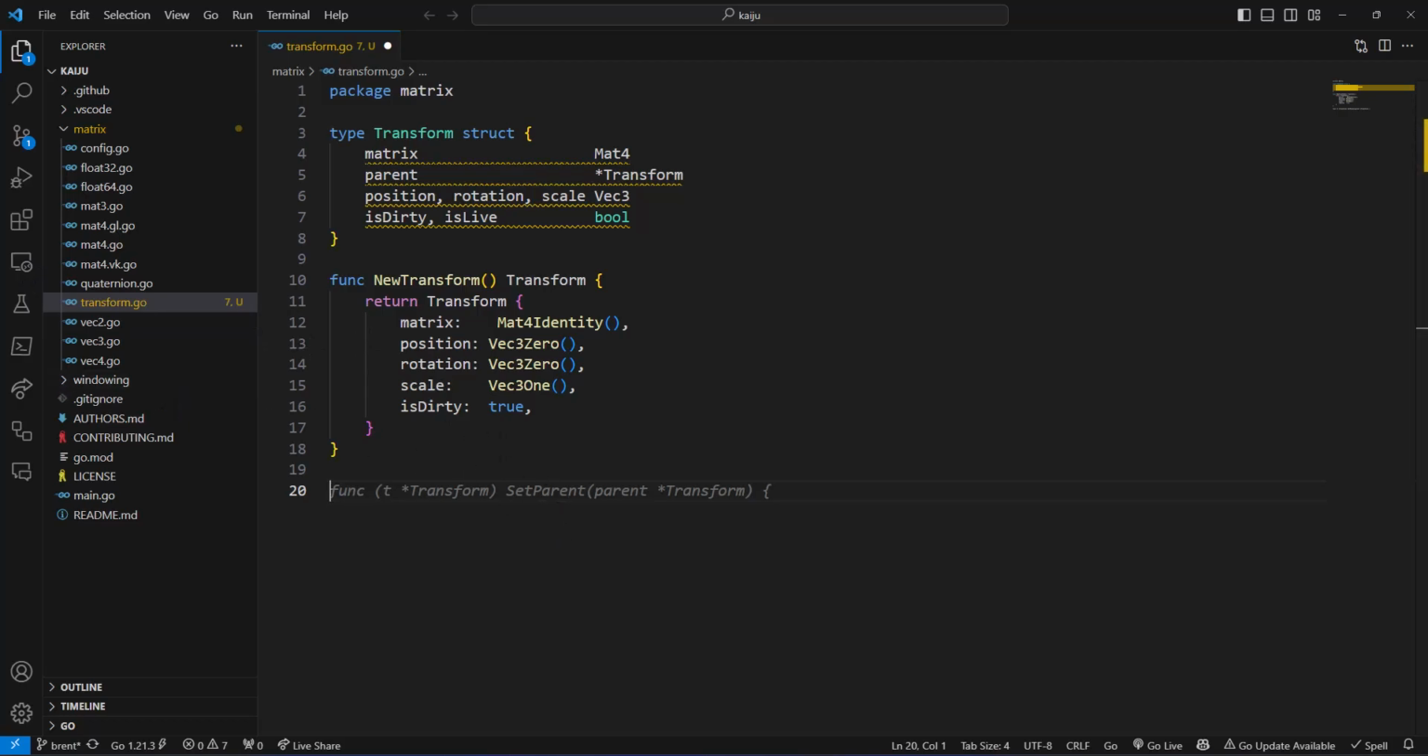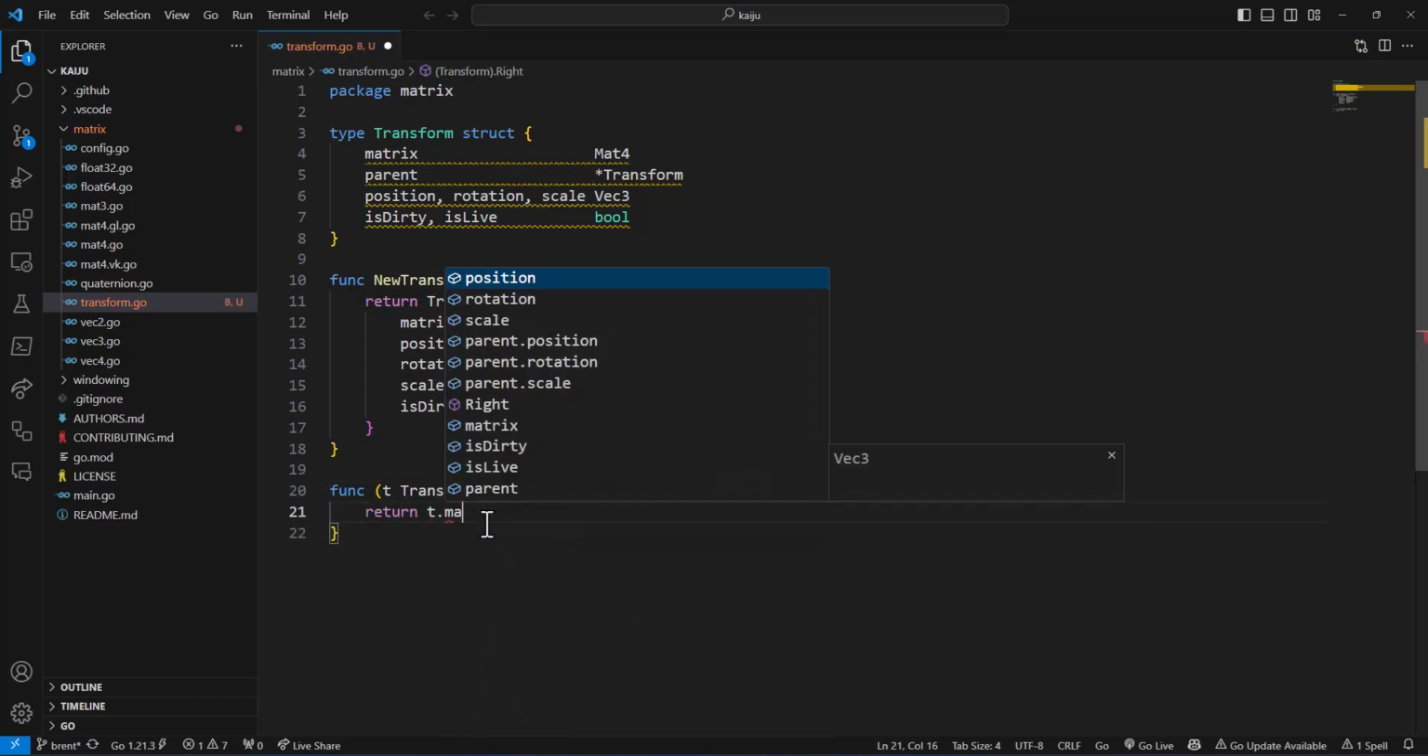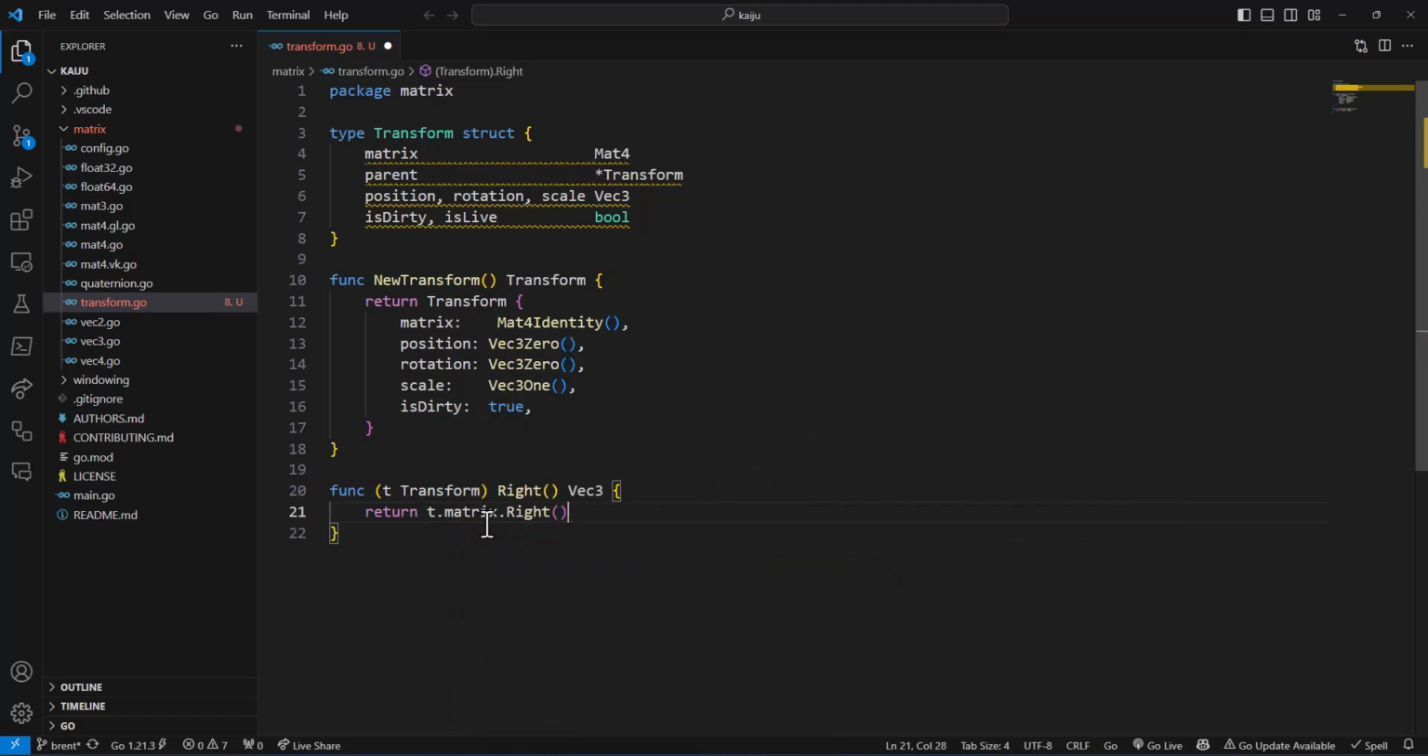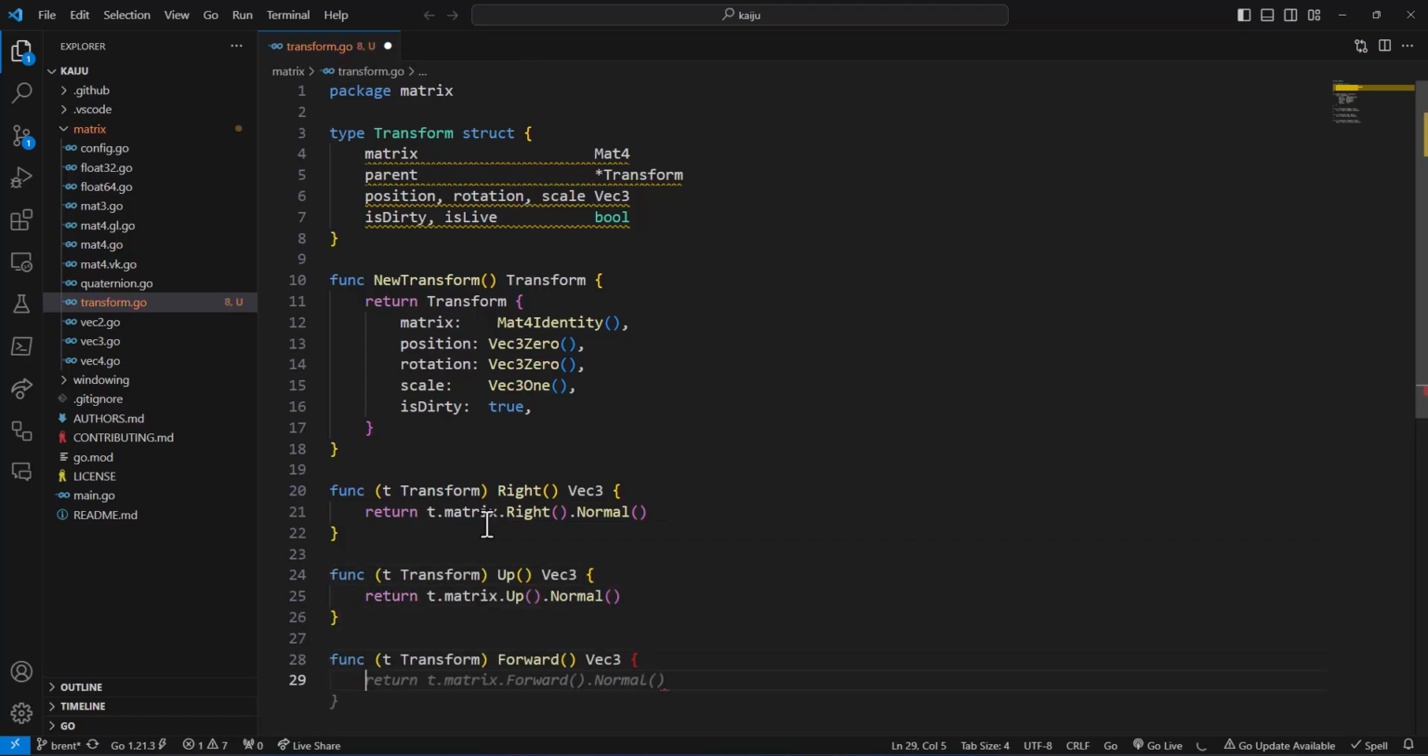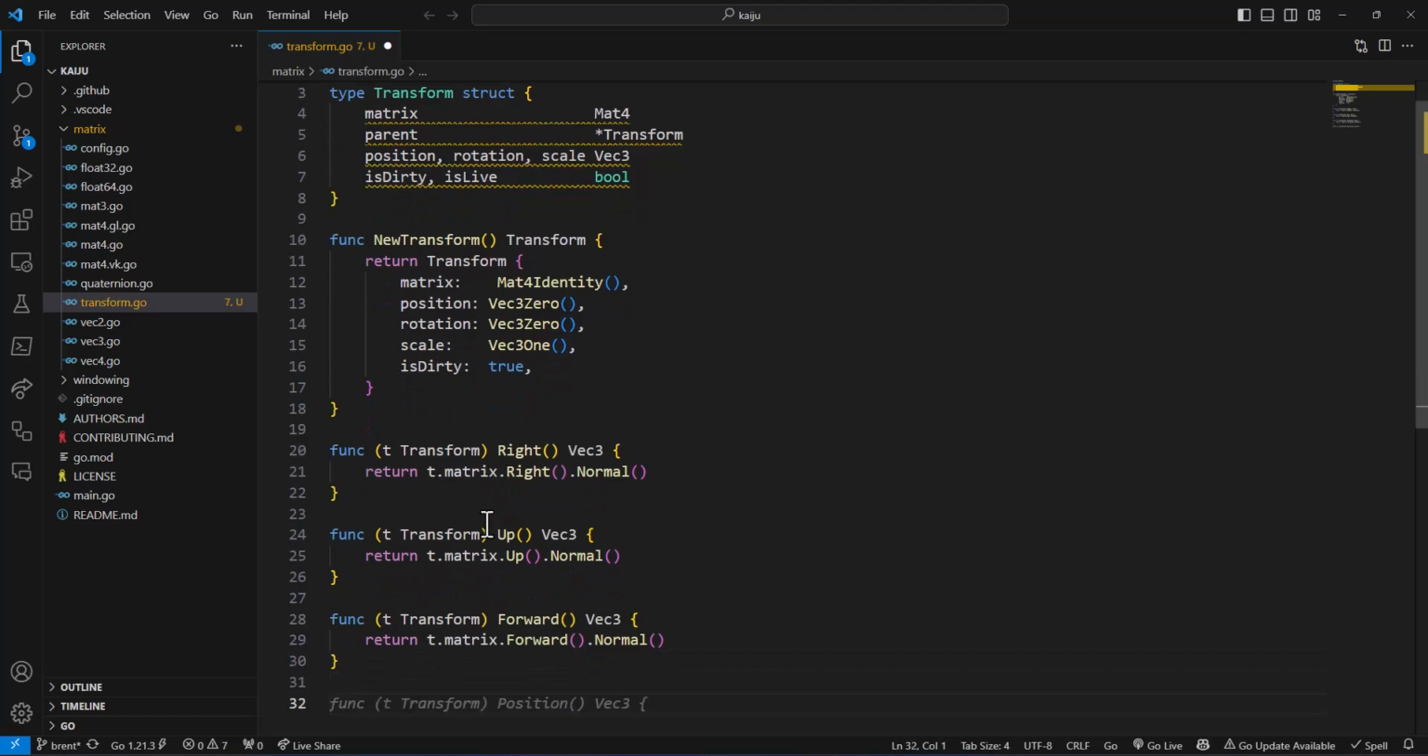Now, before we get to the parent function, because that's what I have next in my notes, I'm actually going to have some helper functions. The ability to get the right, which is going to return t.matrix.right.normal. And then we're going to get the up, which is going to return the matrix up normal, and forward, the forward normal.